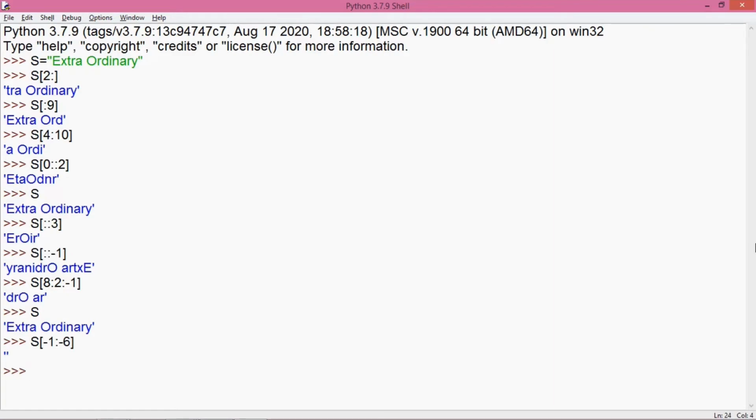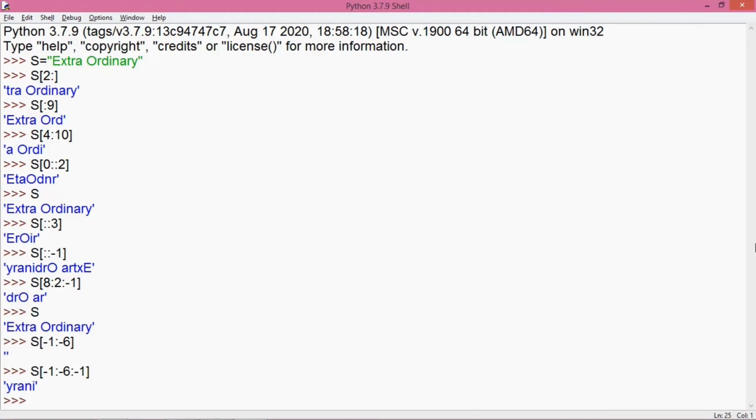But if I specify a number like this, now you can see in case of negative indices, the number which has been specified here is again greater than the number specified for the stop value. Now this -1 will ensure that the characters have been fetched in the reverse order.